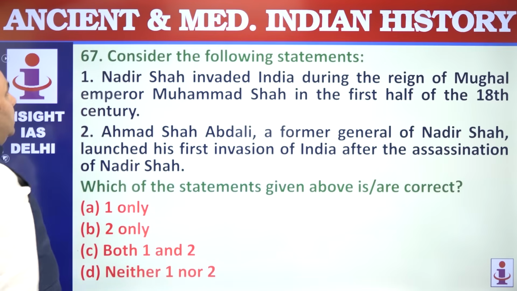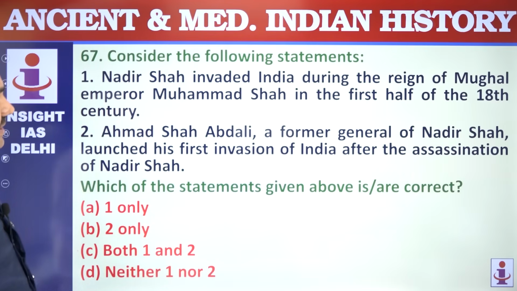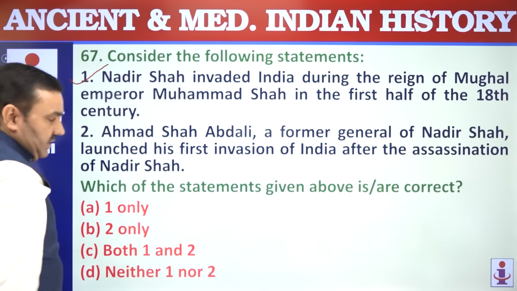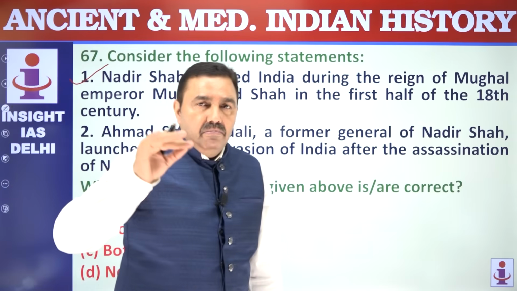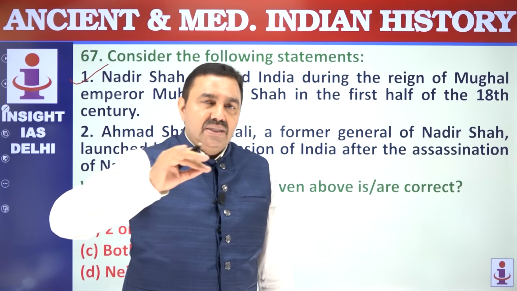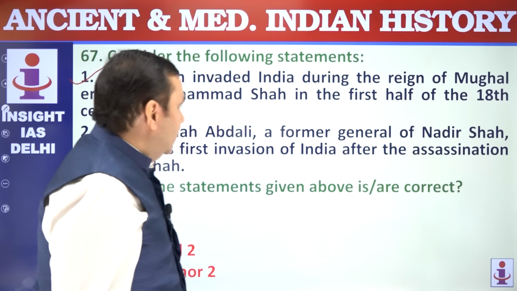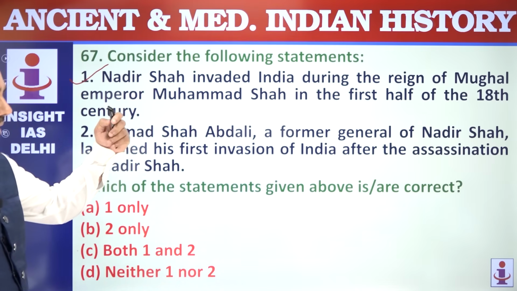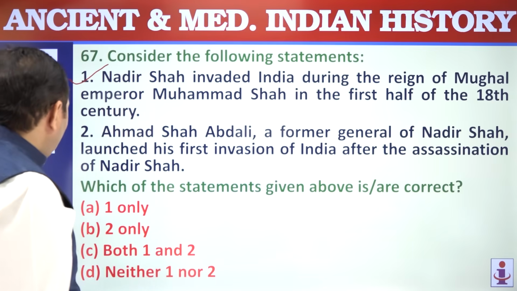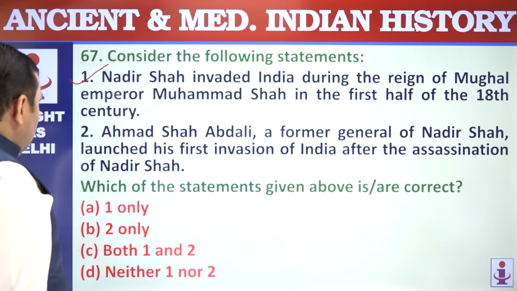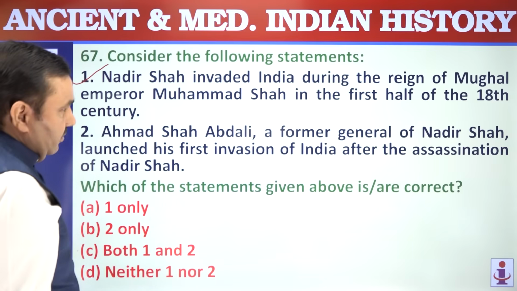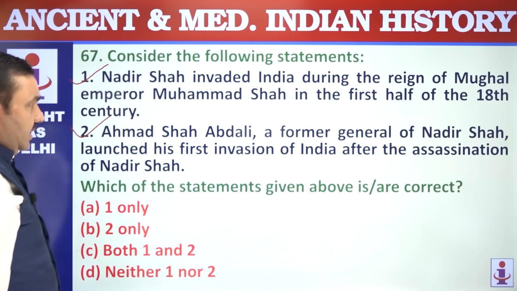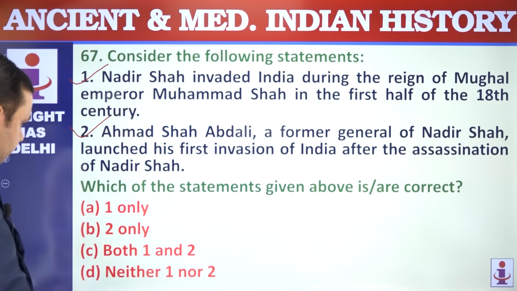First is wrong. 67. Nadir Shah invaded India in 1739 during the reign of Muhammad Shah. He defeated the Mughal army in the Battle of Karnal. 1739, Battle of Karnal. The Mughal army was defeated by Nadir Shah, and then he reached Delhi. He plundered Delhi. He took away the Kohinoor and the Peacock Throne. Ahmad Shah Abdali, a former general, launched his first invasion in 1748. Nadir Shah died in 1747. That's correct.